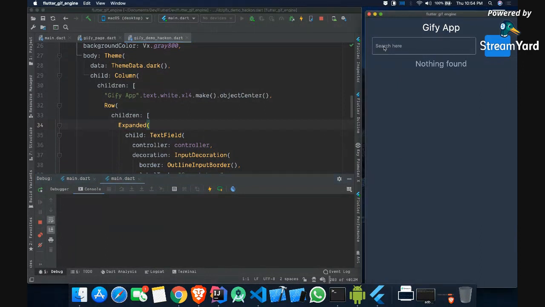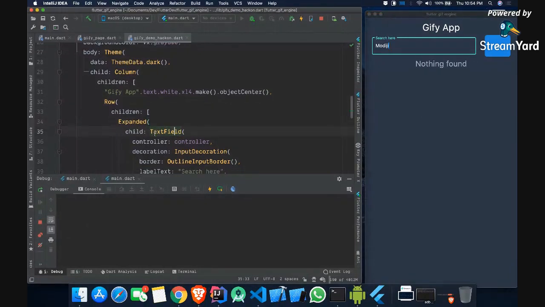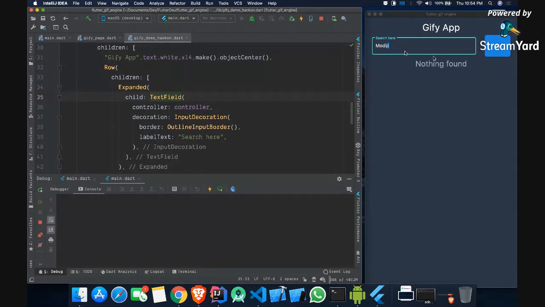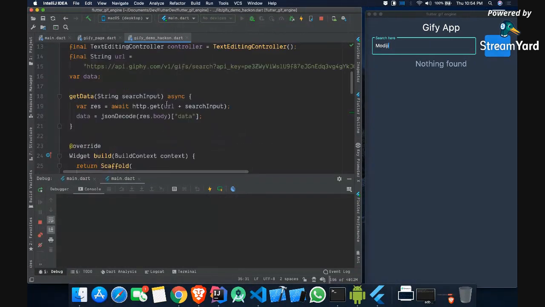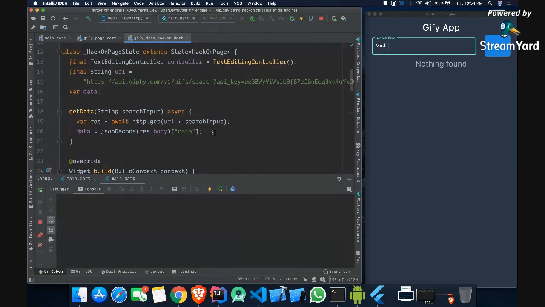Now let's say if I write something over here and press the go button, it will fetch the data, but it will still say nothing found. Let me click it again. It is fetching the data, but we are not printing it, so we don't know if it is happening.